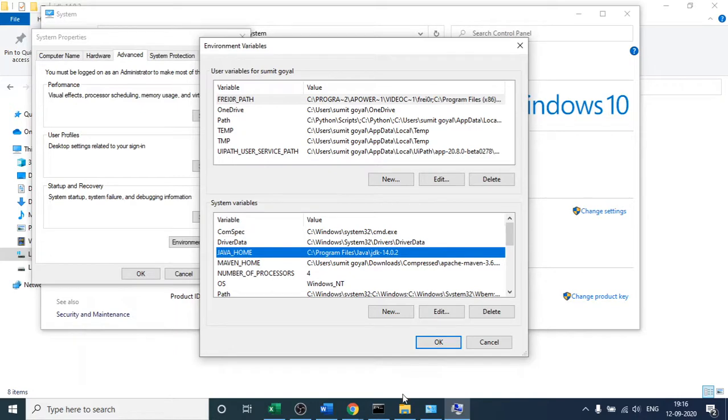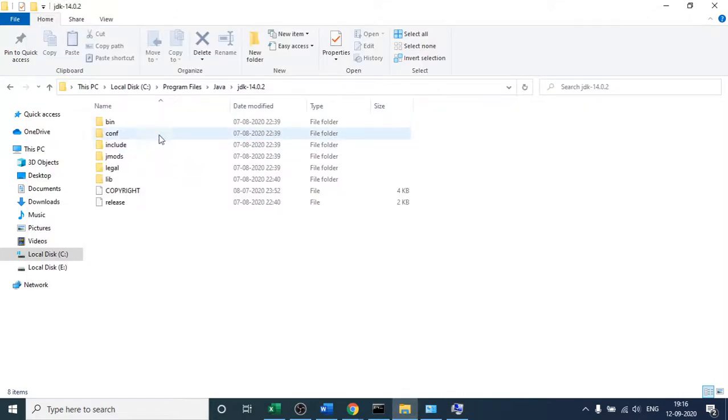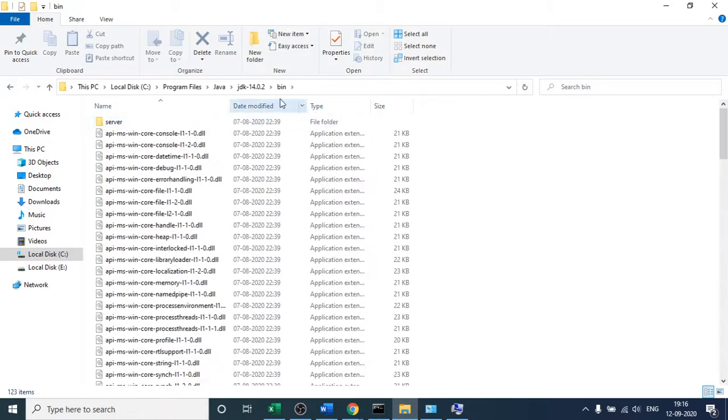One more path you have to set here. Again go to that folder and click this bin folder. Copy this path, the complete path.